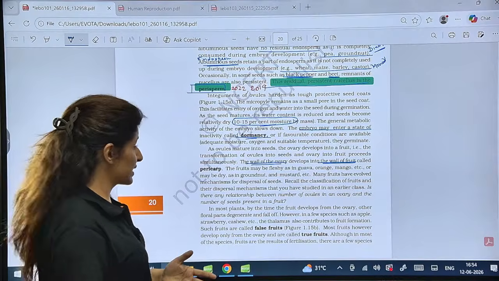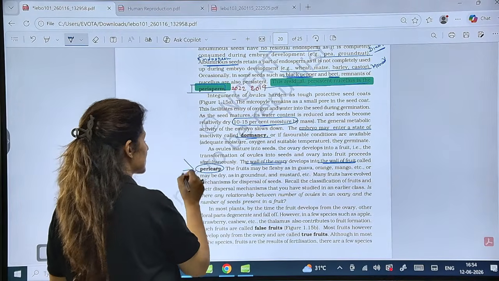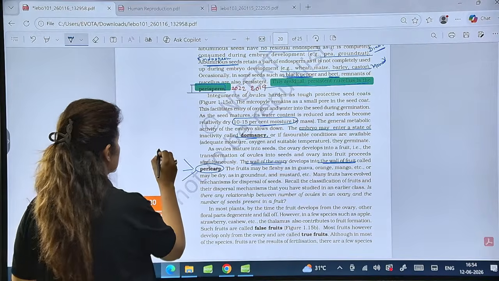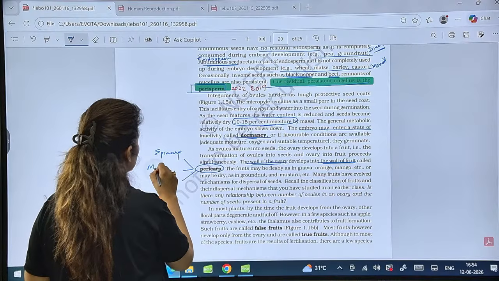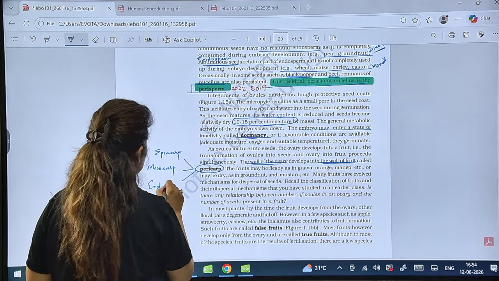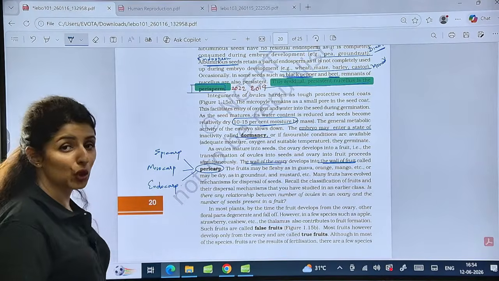These are post-fertilization events. Now, the wall of fruit is known as pericarp, and we have already discussed that pericarp can be differentiated into 3 layers, that is epicarp, mesocarp, and endocarp. Is that clear?